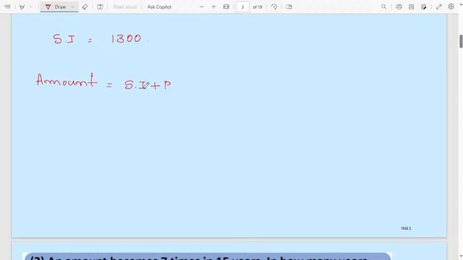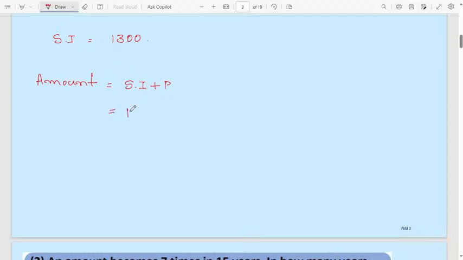Don't get confused between amount and principal. Amount means with interest you are returning the final amount. Therefore amount will be equal to simple interest plus principal.